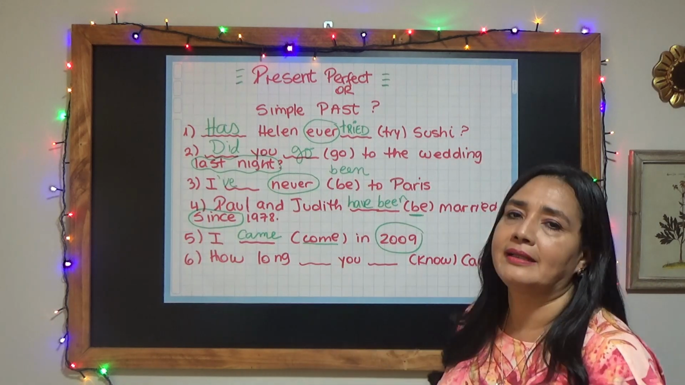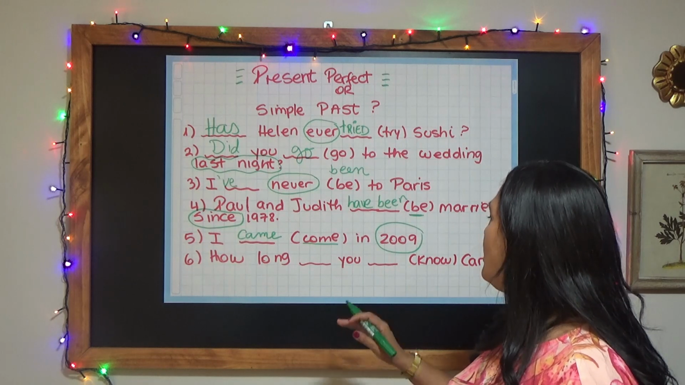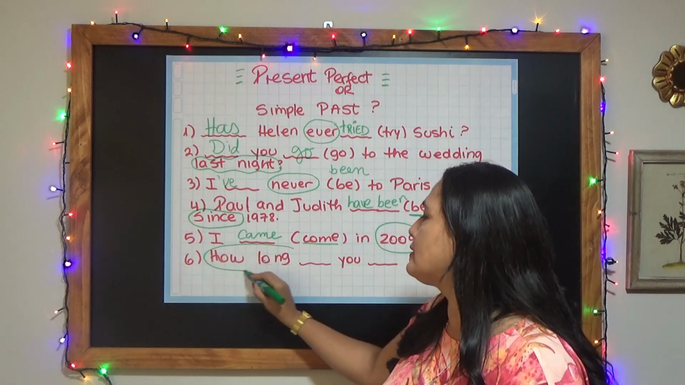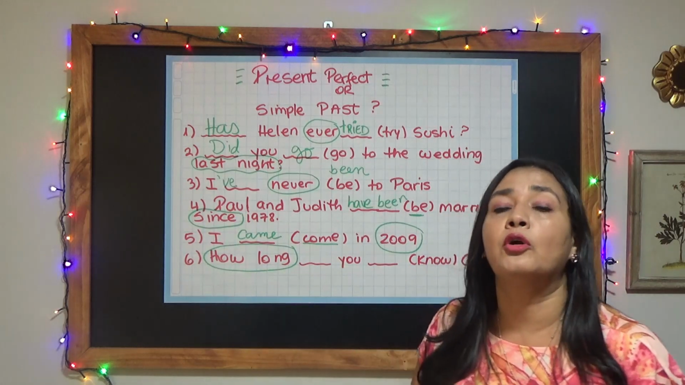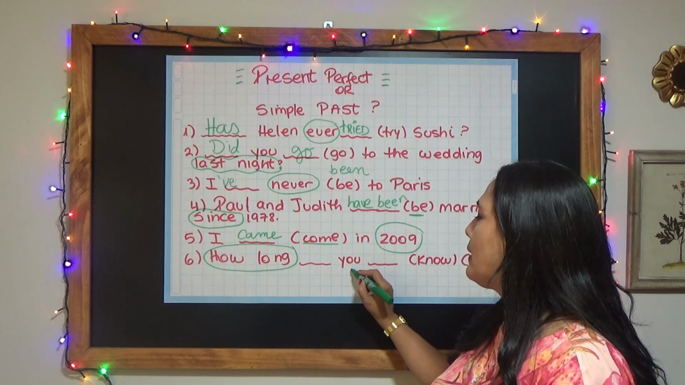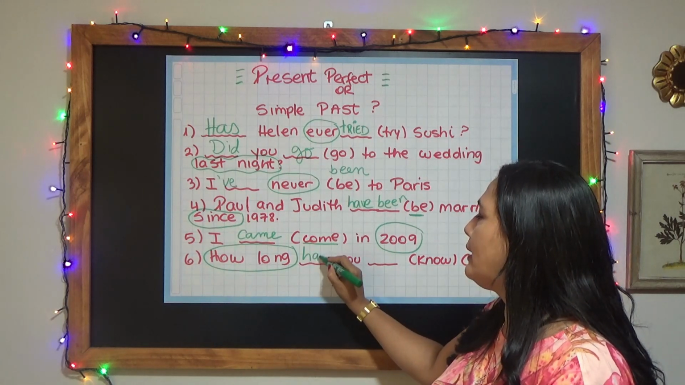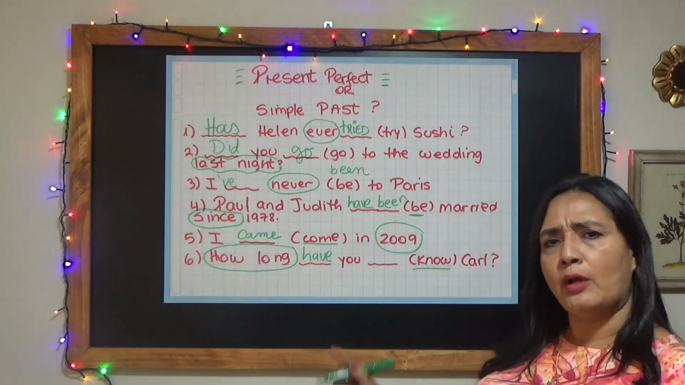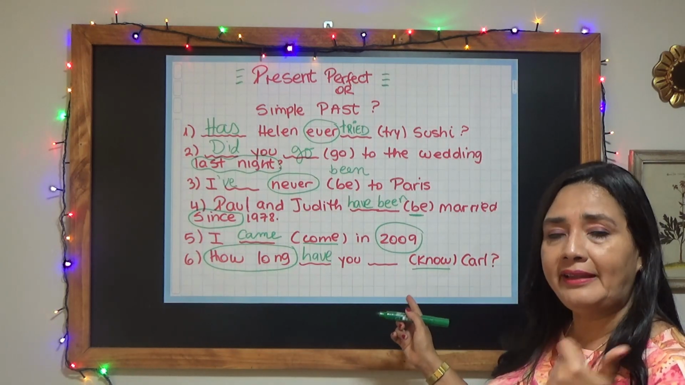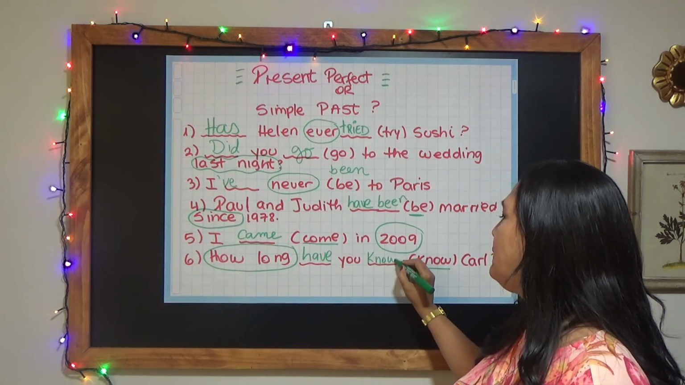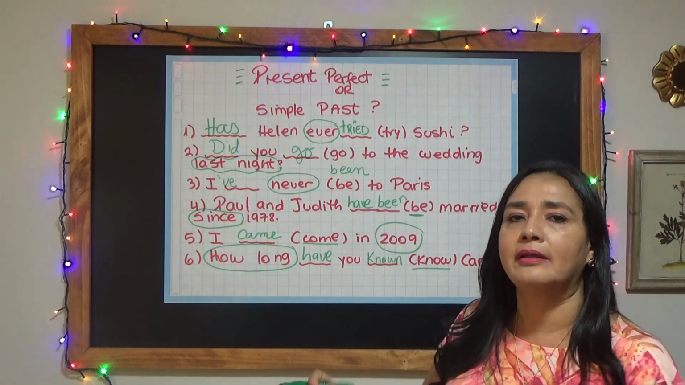Our last question is how long car. Alright, how long is also a question for present perfect, right? But check here, the pronoun is you, so how long have you? We have here the verb know. Is it regular or irregular? Yes, it's irregular. So, how long have you known Carl?